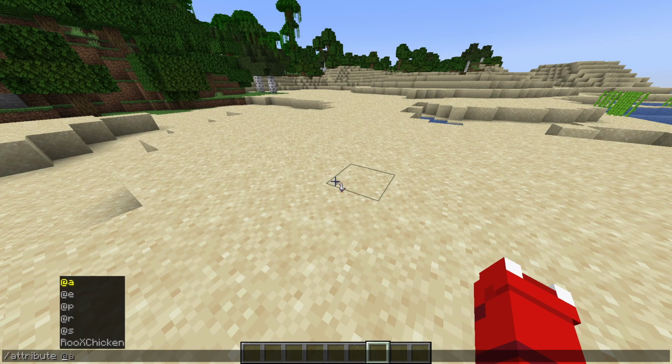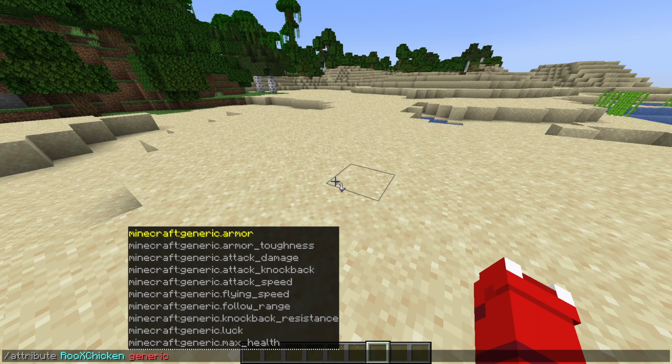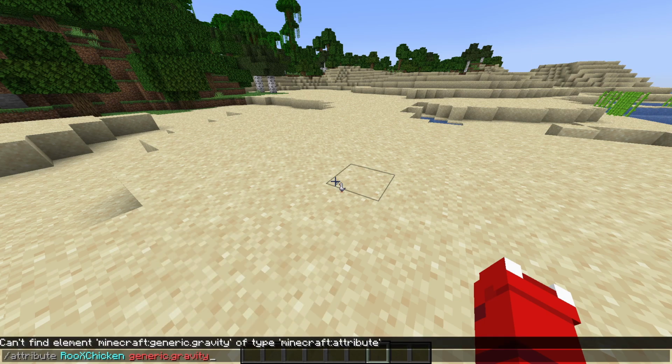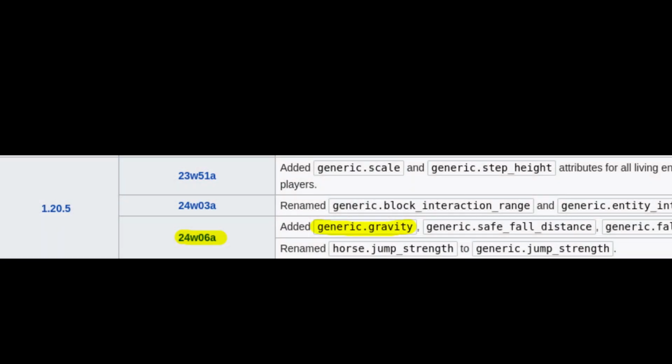Never mind again. So I did a little sanity check, and I loaded up the version the plugin was made in, that being 1.20.1, and no, the attribute is not there. It was added sometime between 1.20.1 and 1.21, so I thought I was the biggest doofus of all time, and looks like that wasn't the case this time.